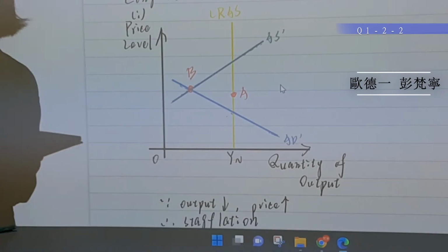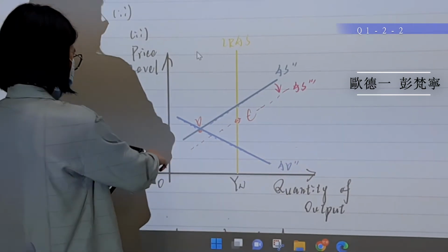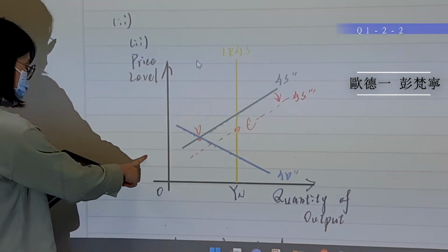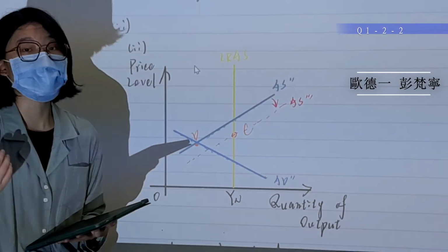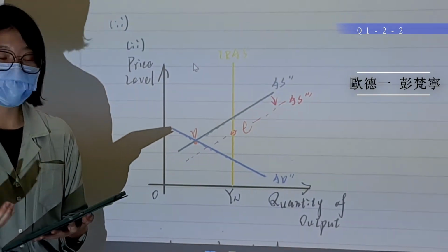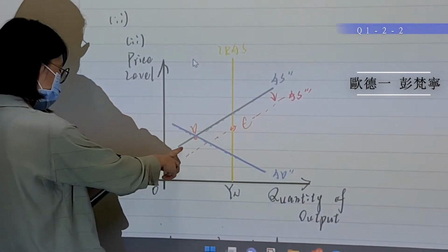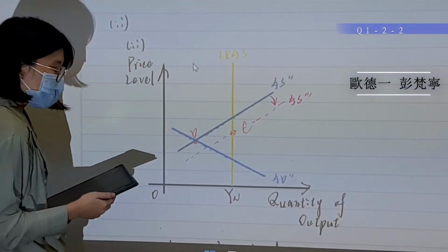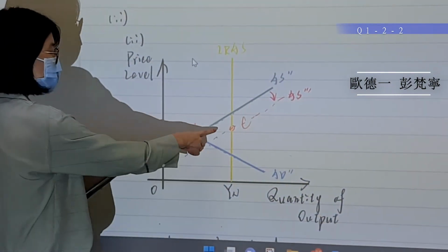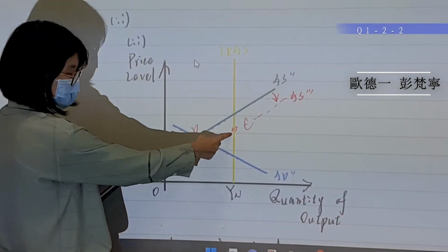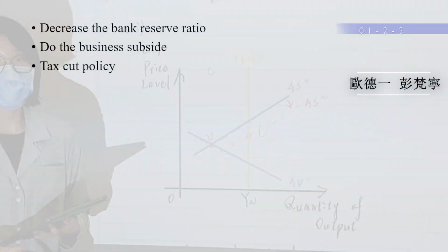And for the second model in the long run, because of the decrease in price level, the expected price level will also go down, and accordingly, wages and prices get lower, and perceptions will change. So, this causes the short-run aggregate supply to shift right. Thus, the economy will correct itself in the long run. But will a new long-run equilibrium move to point C? I think it's uncertain, because it depends on many variables.